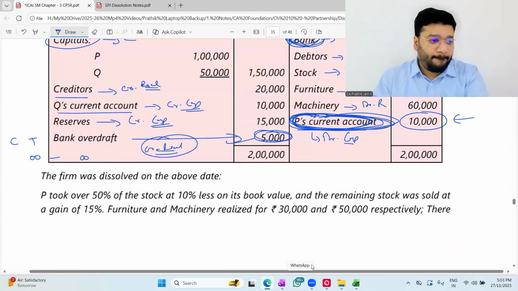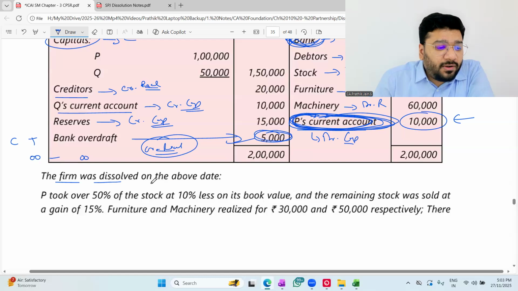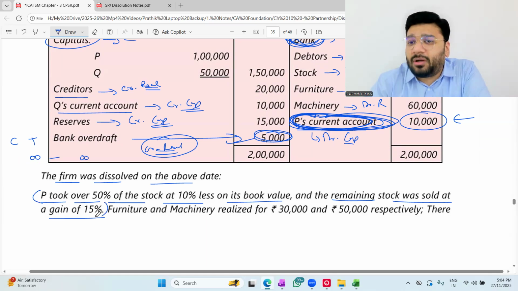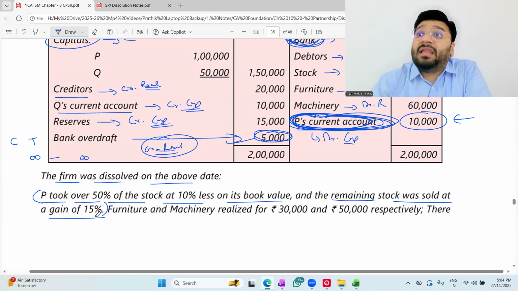The firm was dissolved on the above date. P took over 50% of the stock at 10% less on its book value, and the remaining stock was sold at a gain of 15%. Tell me, these kind of adjustments did we see in the 12 CBC book or not? Yes, and many more than this we have seen. Don't be surprised if they ask you some adjustment from the 12 CBC book or TSG book.